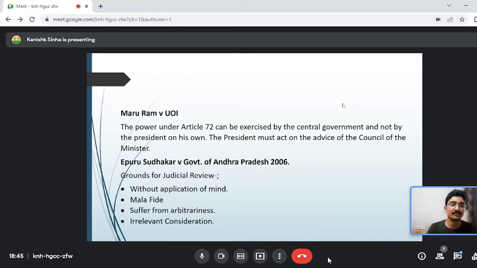This was challenged in the Supreme Court, that it suffered from arbitrariness. Irrelevant consideration was taken into account. Ankit had told that he is the sole breadwinner of the family. When it was checked, the father was earning lakhs of rupees. There was another brother who was earning 50,000. The sister was earning 20,000. He was not the sole breadwinner of the family.